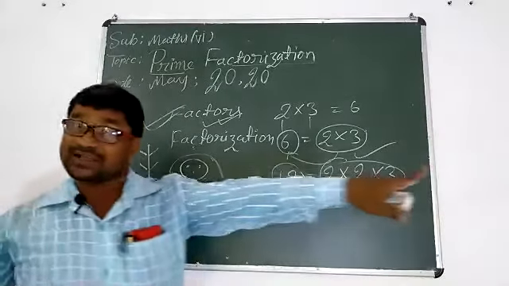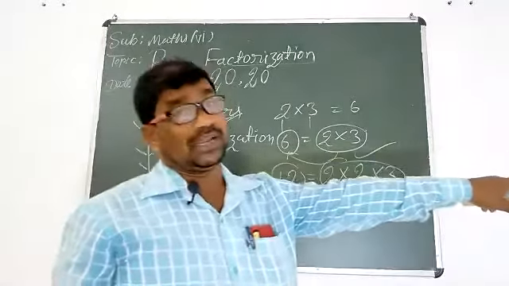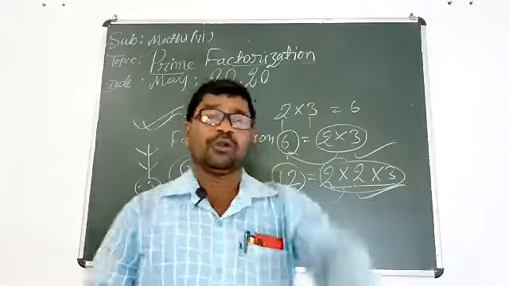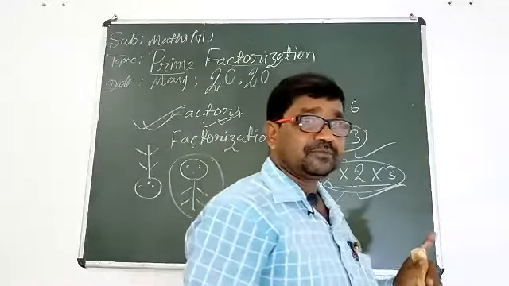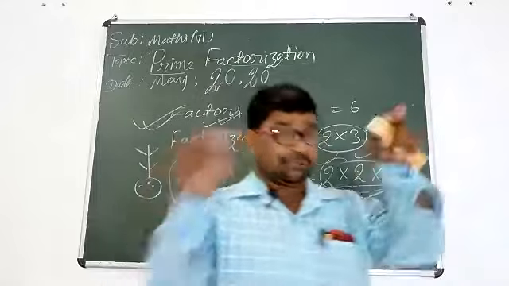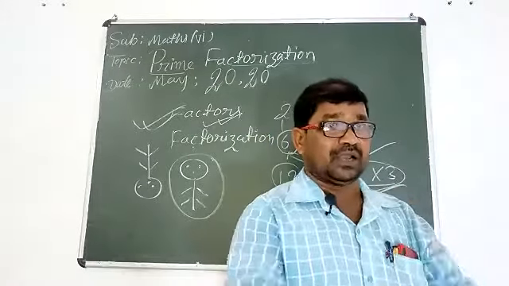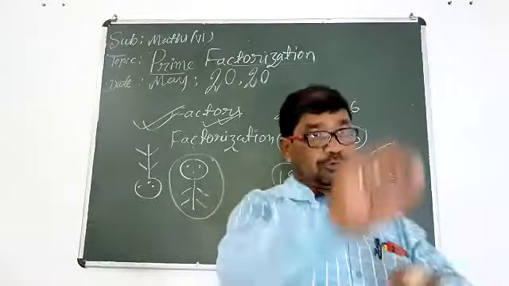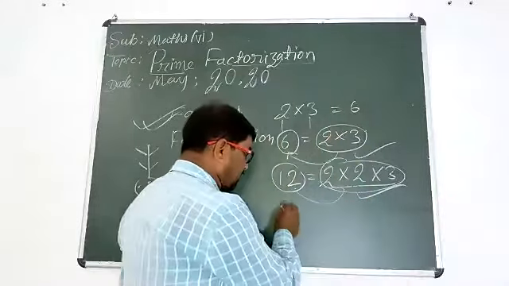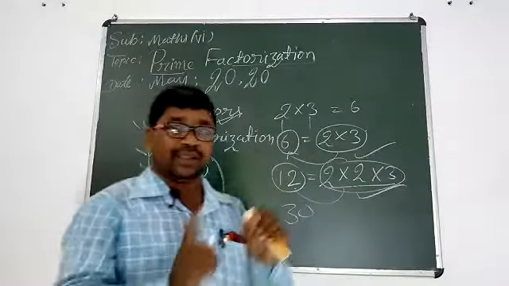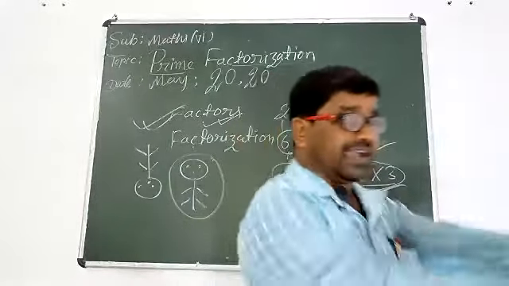Similarly, if I am asking you, factorize the number, write this number in its different factors, and you are writing. I am asking you, write this number 30 in the system of factors.